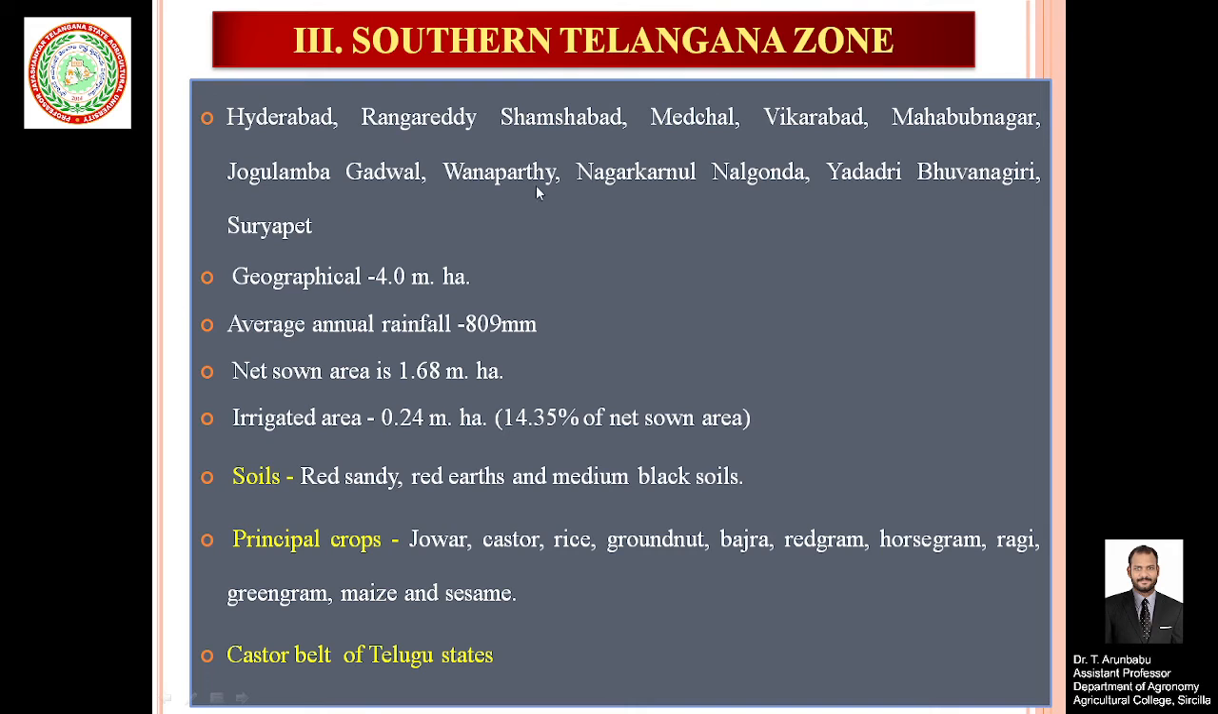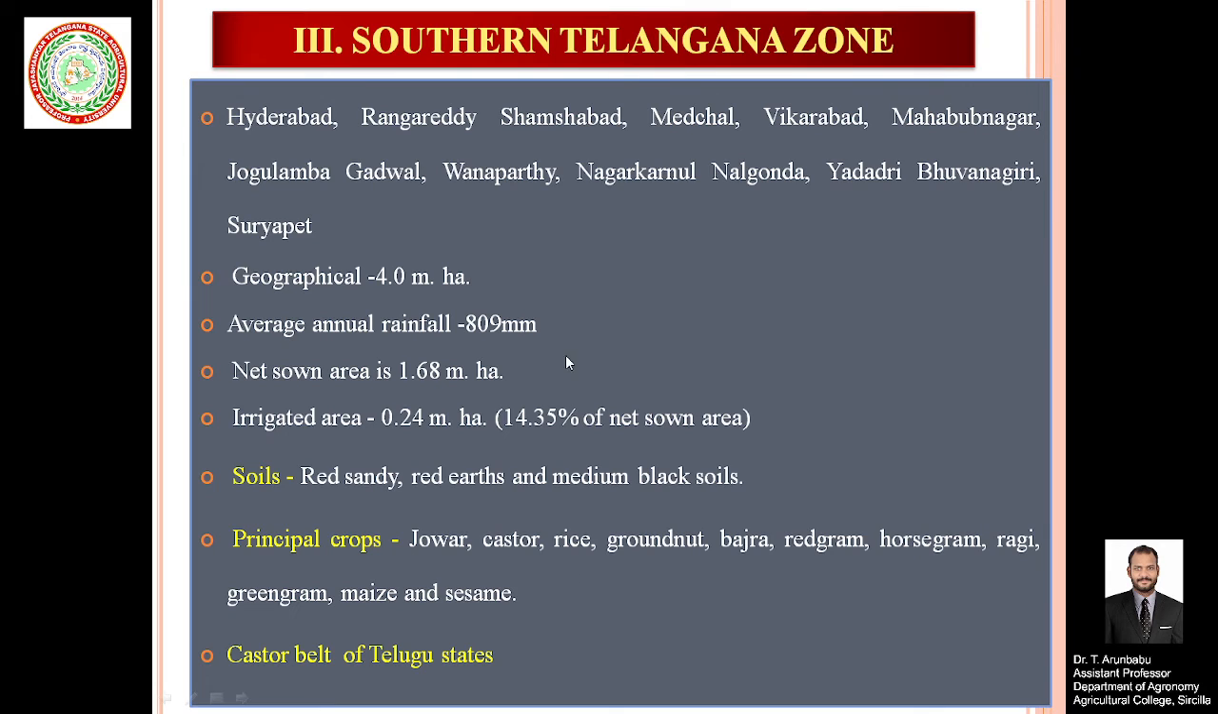The total geographical area of this zone is 4 million hectare, with an average annual rainfall of 809 millimeter, and the net sown area is 1.68 million hectare, and the irrigated area is 0.24 million hectare. So that is 14.35% of net sown area. The soils are mainly red sandy, red earth and medium black soils, and the principal crops grown in this zone are jowar, castor, rice, groundnut, bajra, red gram, horse gram, ragi, green gram, maize and sesamum.